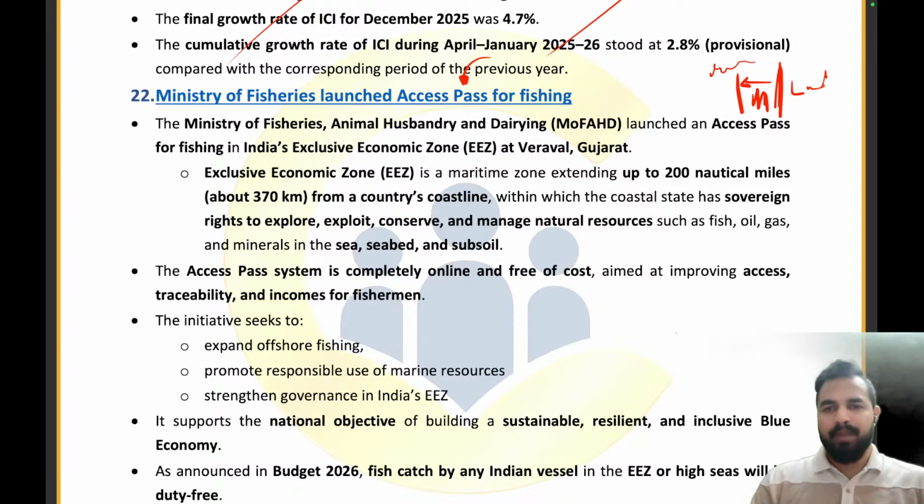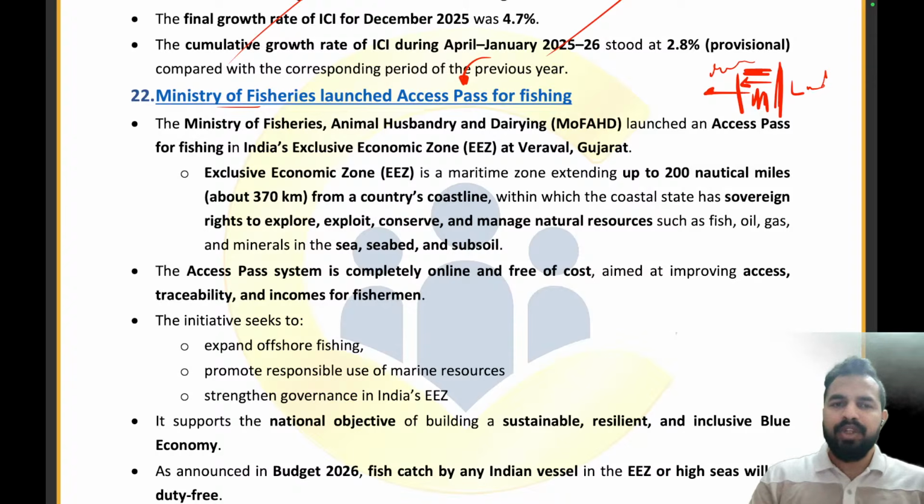So right now, guys, what has happened is the Ministry of Fisheries has basically given an access pass to the Indian fishers. So they have said that, okay, hey, Indian fishers, you can basically use this particular territory for fishing purposes, right? You can explore this particular ocean water for fishing purposes, right? But make sure you are not crossing this limit of 200 nautical miles, because till 200 nautical miles only we are having the control. After that, we won't be having the control.